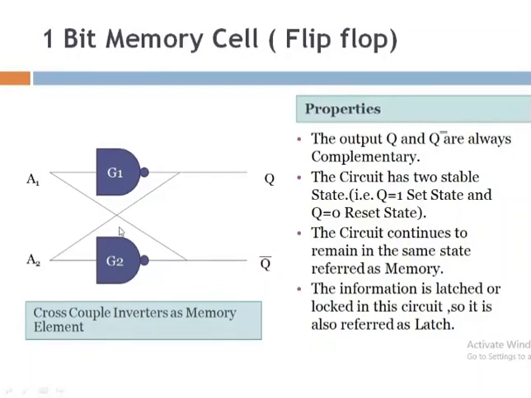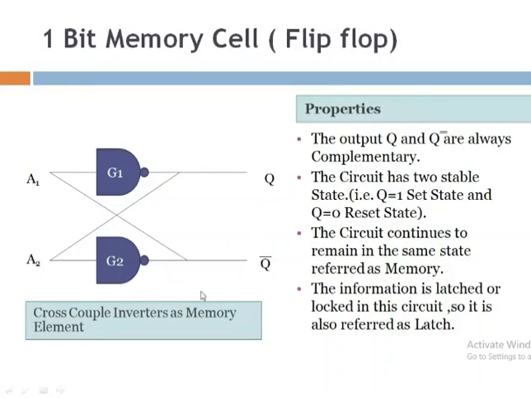If it is a feedback connection, then there may be chances that the circuit can work as a memory unit. So here it is a feedback connection, so we can say this can work as a memory unit. Now here you can observe that this is your Q and Q bar.